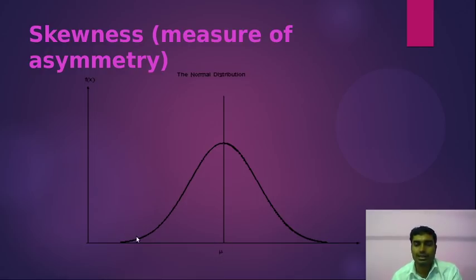This is the curve of the normal distribution. You may not know this yet; you will learn it next semester in the probability chapter. The normal distribution has this shape, also known as the bell shape. You can think of it as a bell, so it is also called the bell curve or the normal distribution. This is a symmetric distribution. Now, most distributions are not like that.